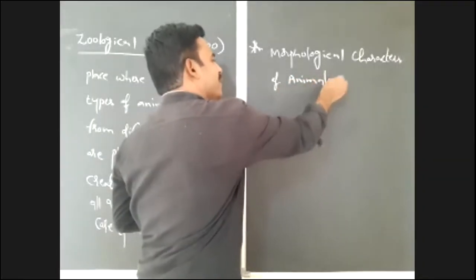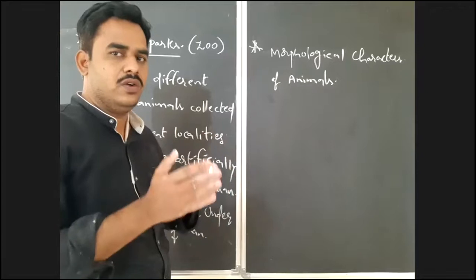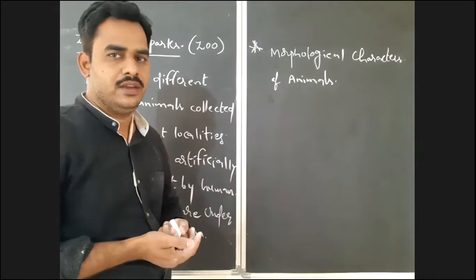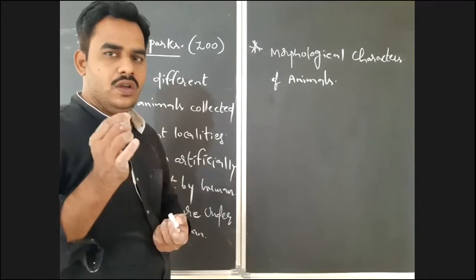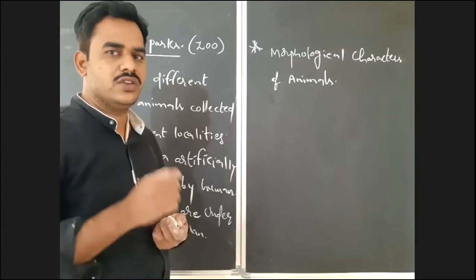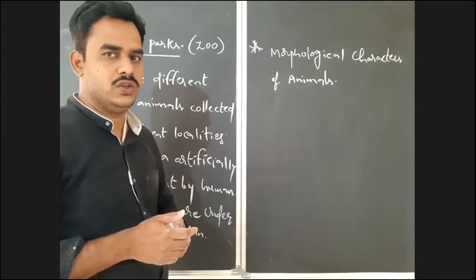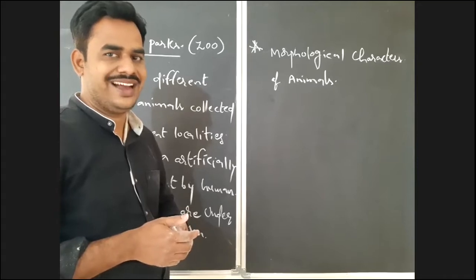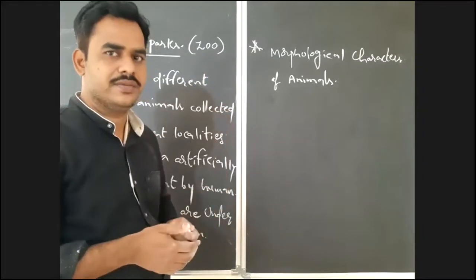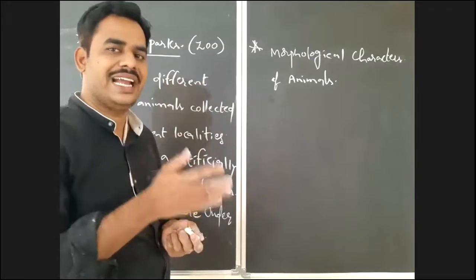So with the help of these morphological characters, you can identify different organisms, or group the organisms into different groups based on their external characters. Is it right? So zoos provide a chance to study the morphological characters of animals, which is useful for the classification of organisms. For example, if you visit a zoo and there is a tiger, a lion, a cheetah, a cat, can you identify the morphological characters? Based on those morphological characters, you can easily identify the tiger, lion, and all.